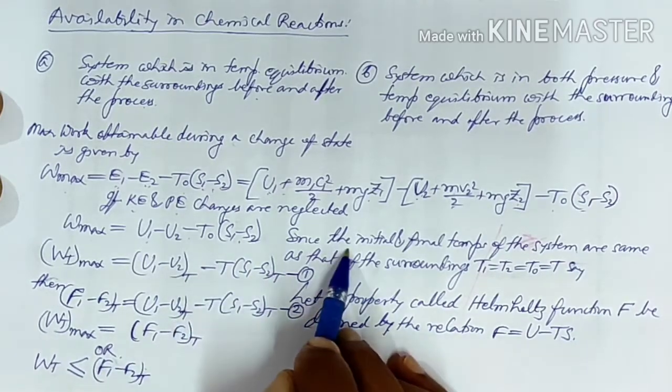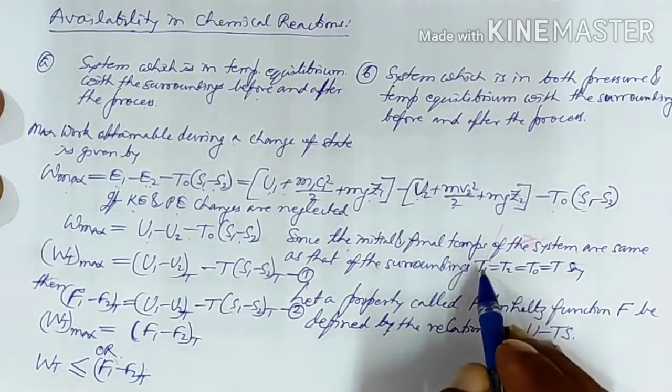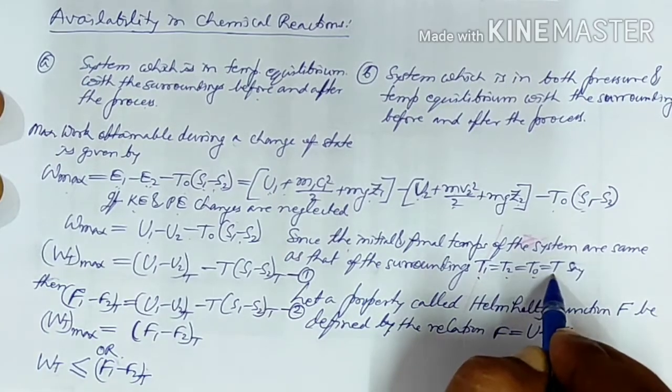Since the initial and final temperature of the system are the same as that of the surrounding, we can write T1 equals T2 equals T0 equals T, say.